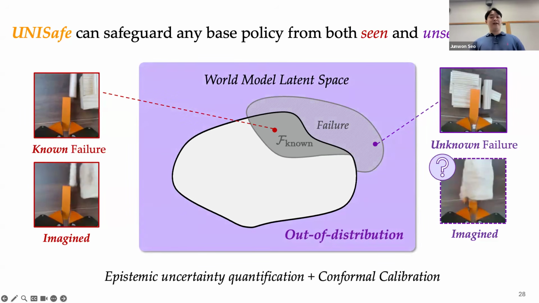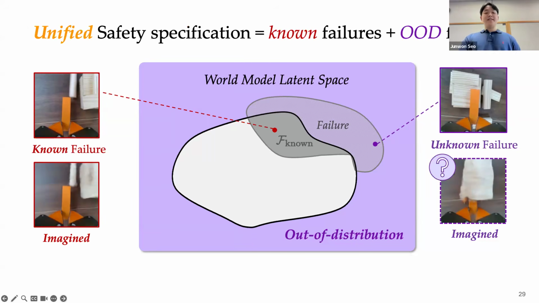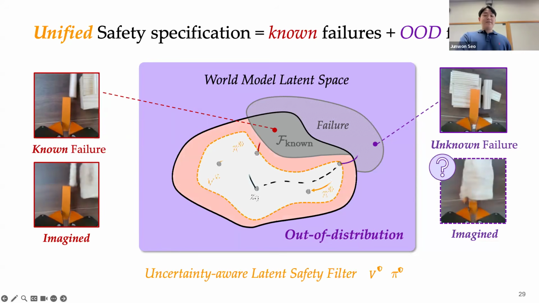So to prevent both types of failure and thereby achieve robustness to epistemic uncertainty, we detect out-of-distribution world model imaginations by combining epistemic uncertainty quantification and conformal calibration, and treat this out-of-distribution set as a part of the failure set. And this allows us to synthesize an uncertainty-aware safety filter that prevents both the known failure set and also unseen failures, and we call it UniSafe. The learned policy then can proactively avoid known failure states as well as regions of high epistemic uncertainty, thereby keeping the system safe as well as in distribution, achieving robustness to the epistemic uncertainty.